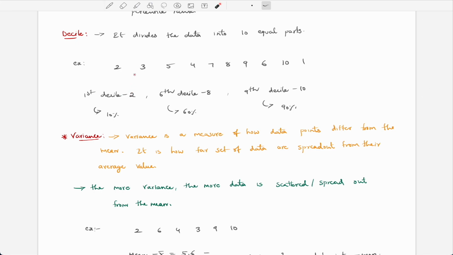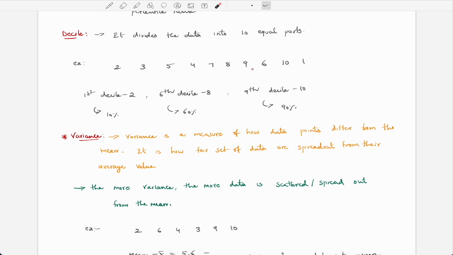Okay, so the first decile is 2 here, which is 10%. This is 4, which is 40%, and the 6 is the 6th decile, which is 60% here. Okay, and we have the 9th decile, which is 10, which is the 90th percentile. It means that 90% of the students are scored below. These are not the scores, so if you take them as examples, say these are credits, then 90% of the students are below this one number, right?